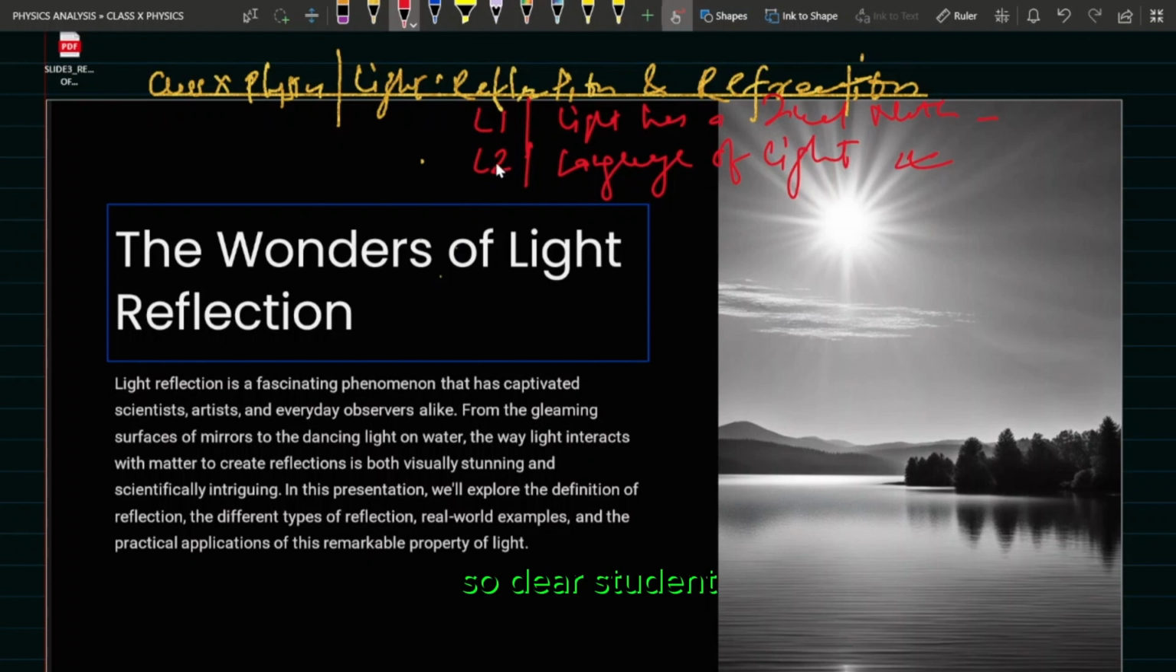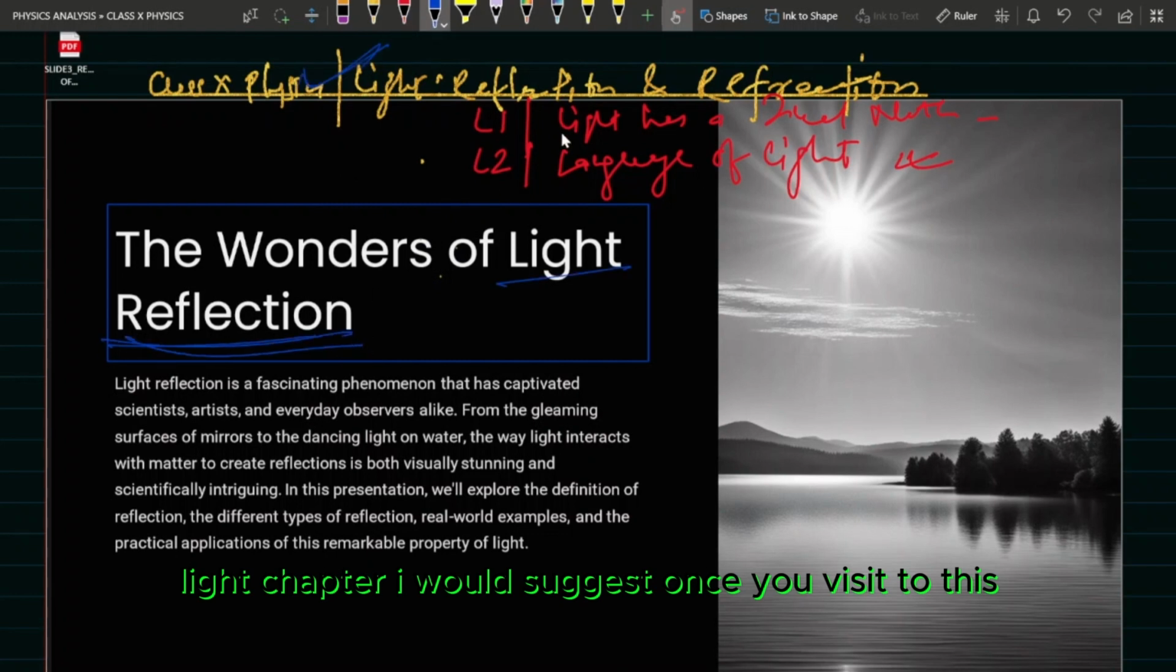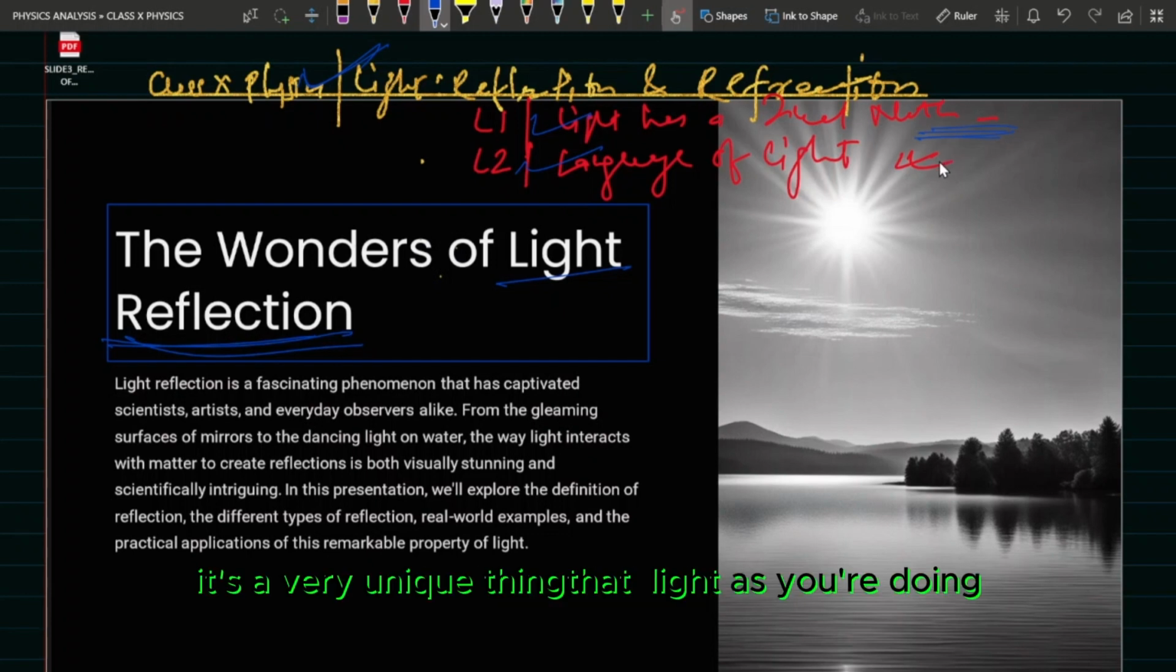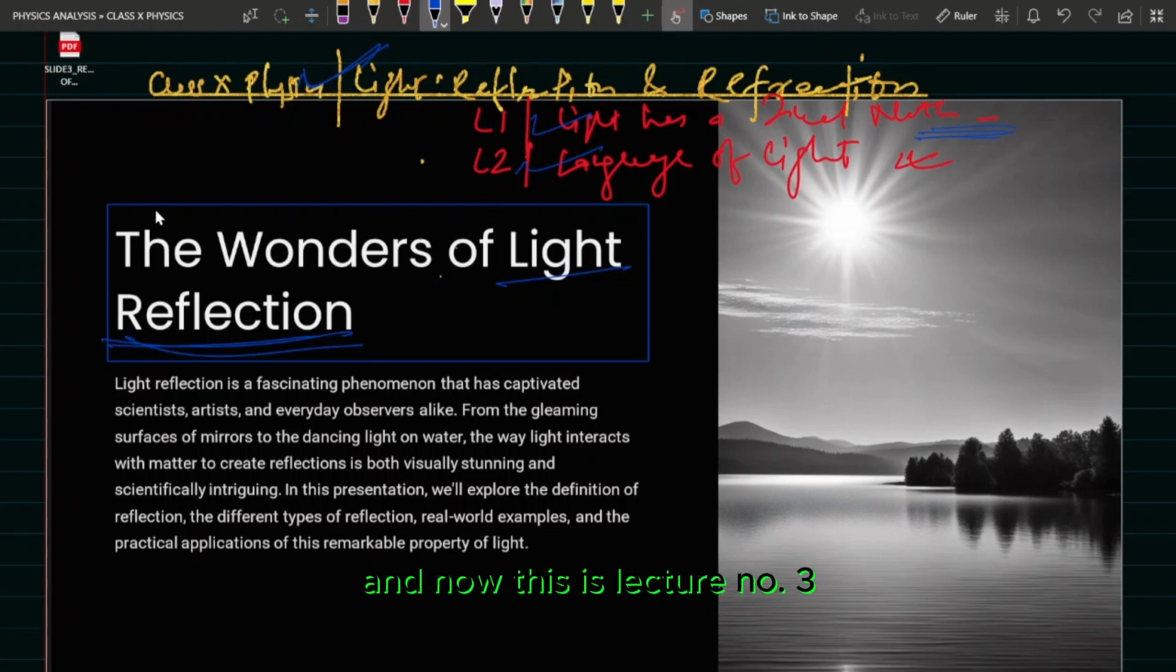Dear students, when you are attending this chapter on light, I would suggest you visit this too and get clarity, because we actually come to know that light has a dual nature. It's a very unique thing that light has a dual nature. And now this is lecture number 3, that is reflection of light.